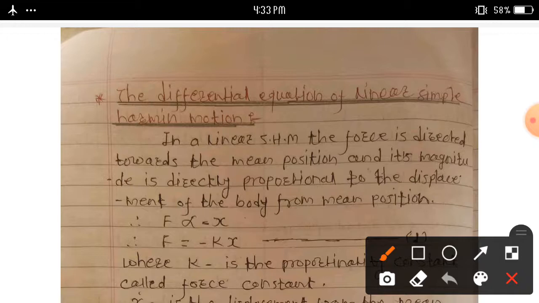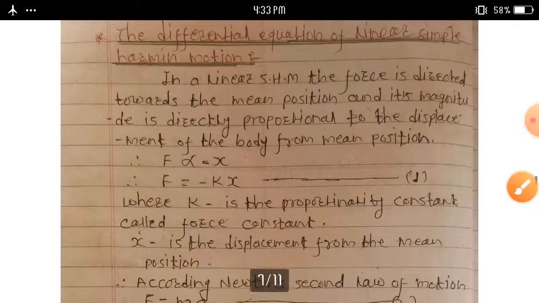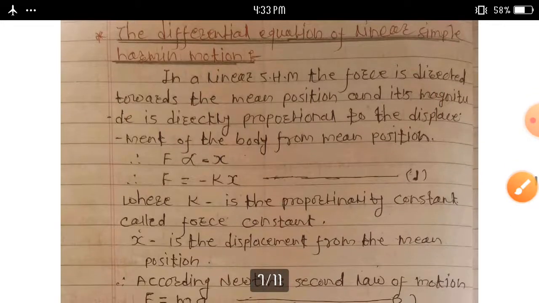Then another point we can discuss here, we derive the differential equation of a linear simple harmonic motion. See here, in a linear simple harmonic motion or linear SHM, the force is directed toward the mean position and its magnitude is directly proportional to the displacement of the body from mean position.